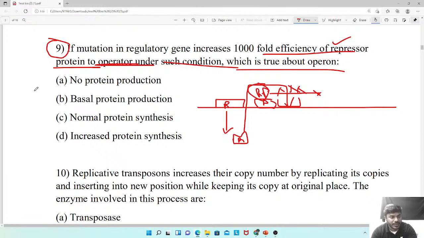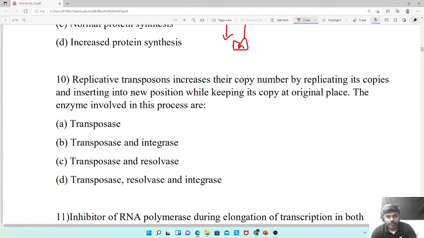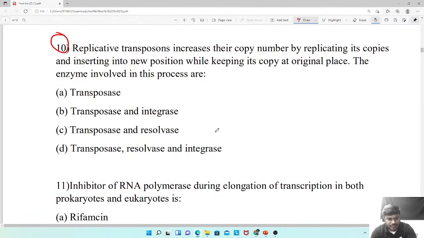Correct, correct. Very good, Pachimuthu. Answer will be A. Good. Question number 10. Try it.